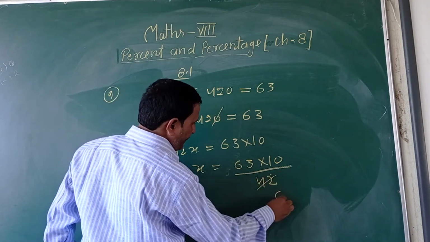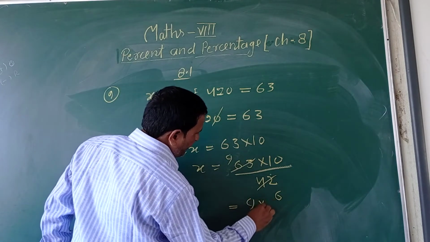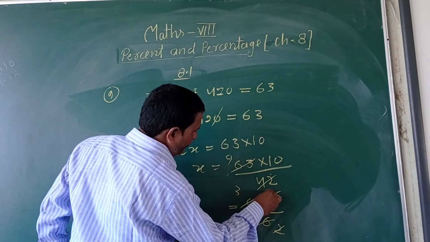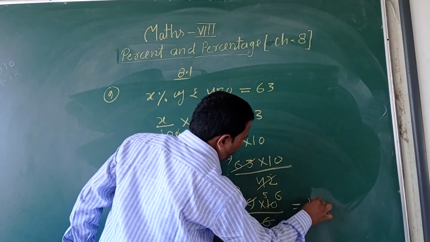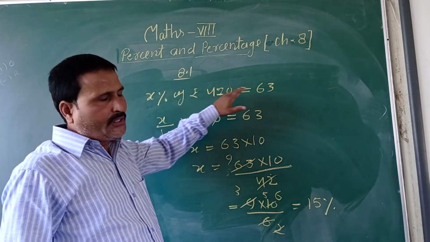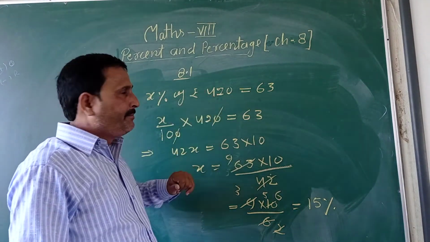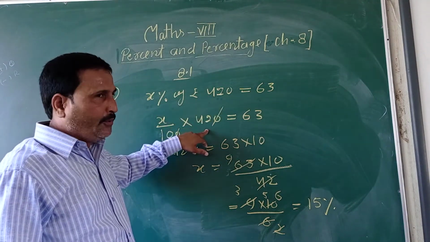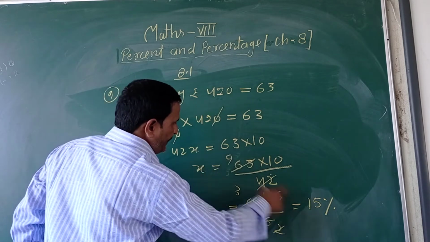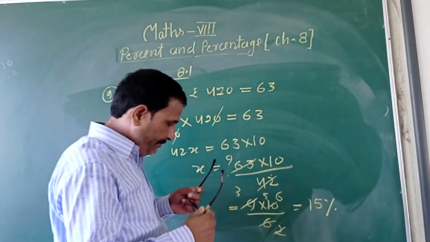Divide by 7. 7 sixes are 42, 7 nines are 63. So 9 into 10 upon 6. 3 twos are 6, 3 threes are 9, 3 fives are 15. What is coming? 15%. If you solve 15% of rupees 420, the answer will come like that, 63. Here, x% of rupees 420 is 63. Now simplify this one. I have used the easiest method for simplification, so you have to simplify it like that.